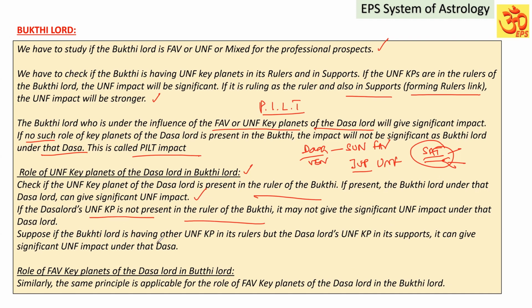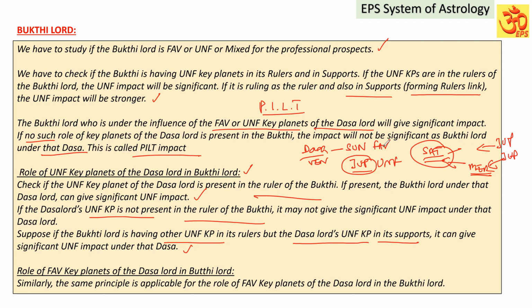Suppose the Buddhi Lord is having other unfavorable key planets in its ruler, for example, Saturn is having Mercury in its ruler. Mercury is an unfavorable key planet influencing the Saturn, but Jupiter is not playing. But this Jupiter is influencing this Mercury by way of aspect or conjunction, or the Buddhi Lord itself is under the influence of the Jupiter by way of conjunction or aspect. It means the Buddhi Lord is having another unfavorable key planet in its rulers, but the Dasa Lord's unfavorable key planet, that is Jupiter here, is in its support, so it can give significant unfavorable impact under that Dasa.